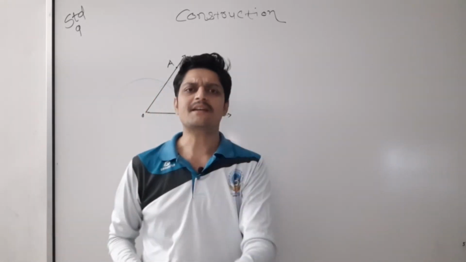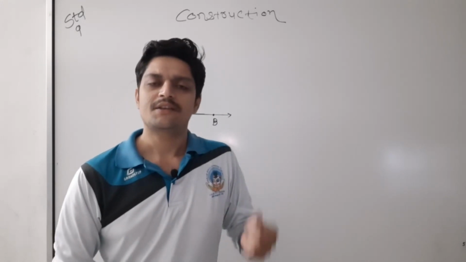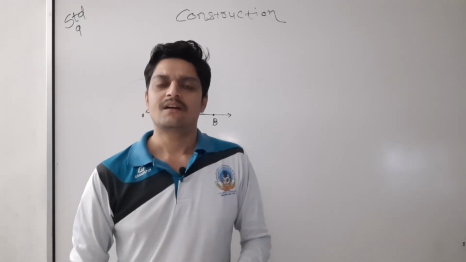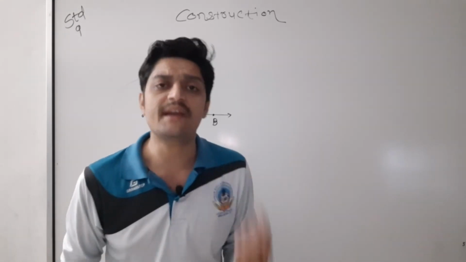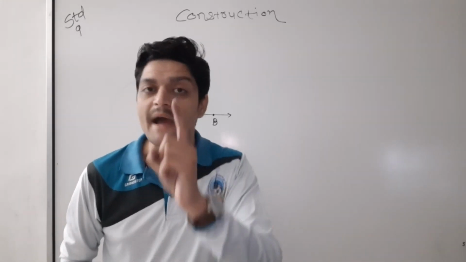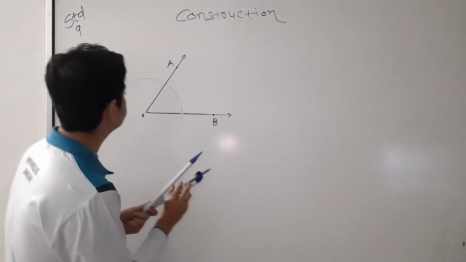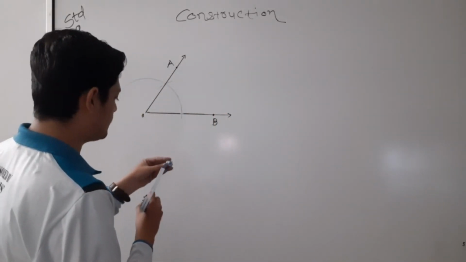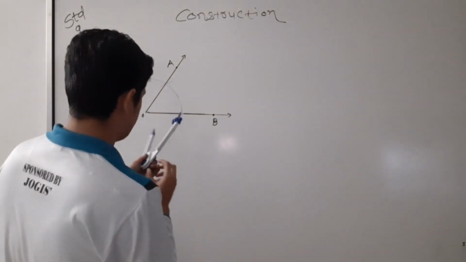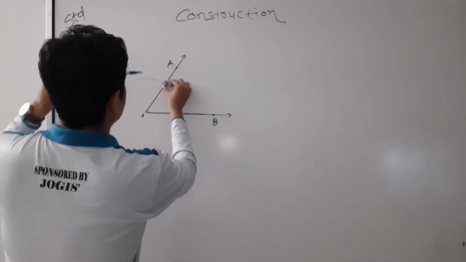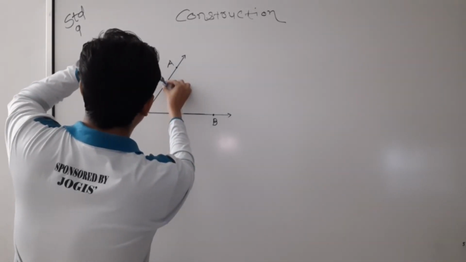See, the bisector is a very important thing here. Why? Because using the bisector, again and again we will find different kinds of angles. Using the bisector only, remember. Then see here, as I said, without changing the radius, I have to put the pointer here, and again draw one more arc.